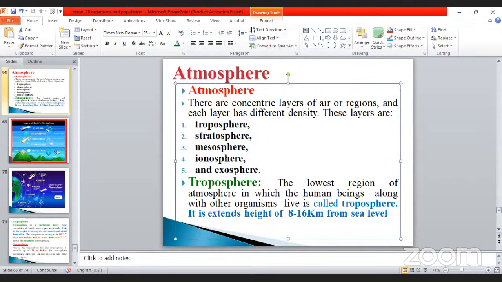See, the layers from below to upper: troposphere, stratosphere, mesosphere, ionosphere, and exosphere. Which one is the layer from the ground? Troposphere is the starting one, stratosphere next, mesosphere third, then ionosphere and exosphere. Exosphere means out of the things. The first one is called troposphere. That is very, very important, my dear students. Many times they asked the question in this part: how many kilometers from the ground level is the troposphere? Like that they may ask the question.